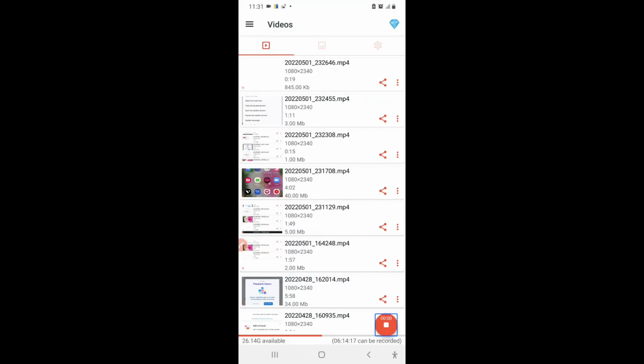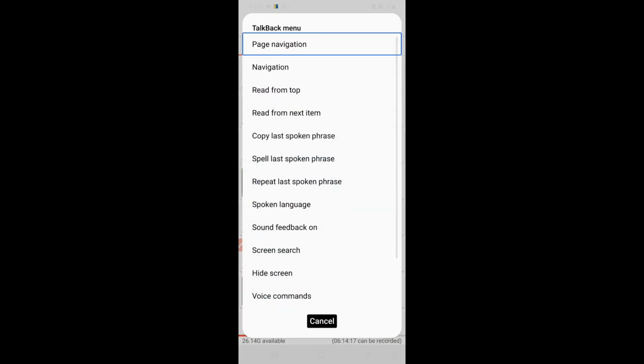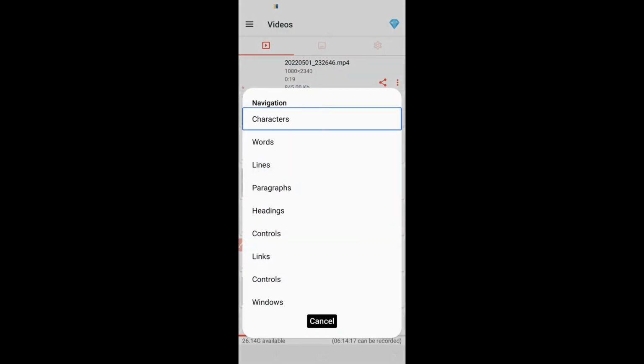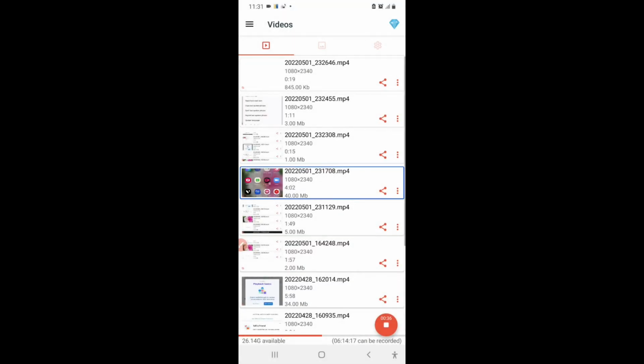Another difference here between TalkBack and Louie screen reader is that in TalkBack we need to swipe with three fingers to change the navigation mode, for example characters, scroll, word, paragraph. We can also change the navigation mode by going to the TalkBack menu and clicking on navigation: characters, word, lines. Okay, we can do that also.